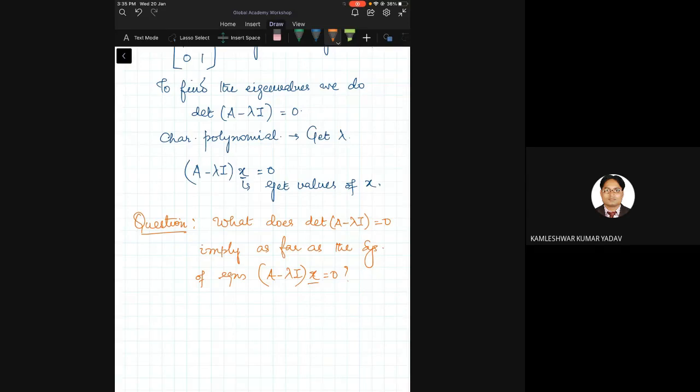When a determinant is 0, what can we say about the invertibility of a matrix? It is singular, sir. Actually, the inverse does not exist. The matrix is a singular matrix. The moment the matrix is singular, what can we say about the system of equations? What is the solution to the system of equations?